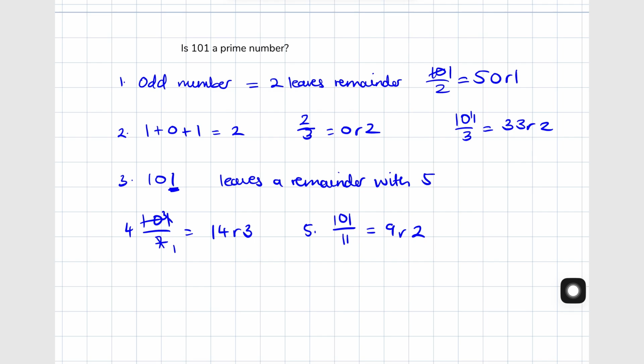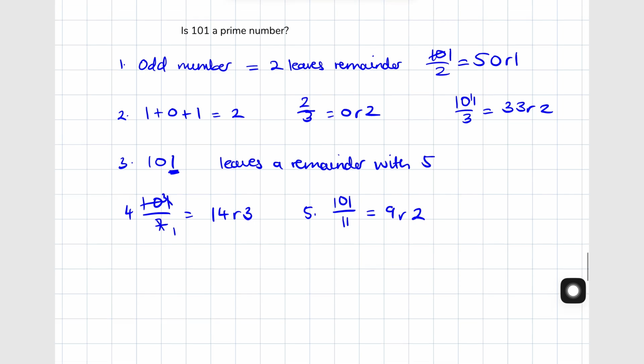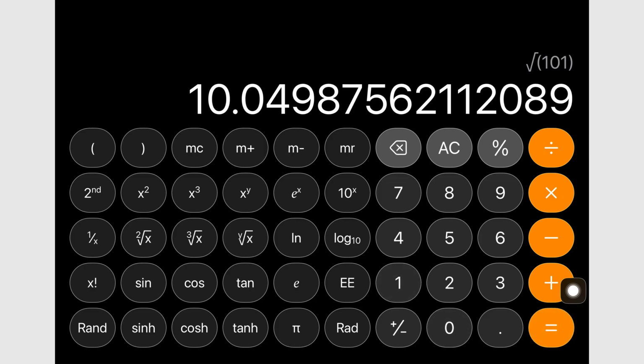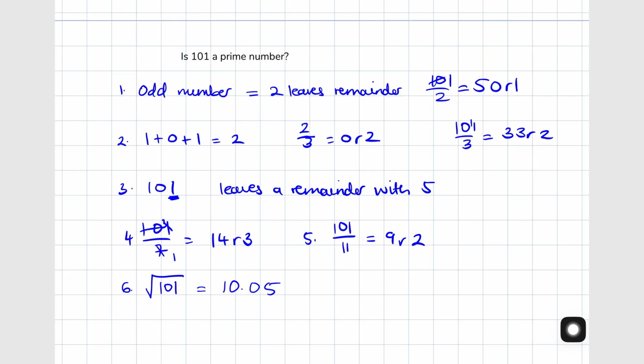You can try all the other bigger prime numbers, 13, 17, 19, 23, 31, but that is such a long route for such a big number. So you can skip all of that to the last and final confirmation that you need, which would be to find the square root of 101. If it is not a whole number, in which case it is not a whole number, that means 101 is a prime. So 101 is a prime number.